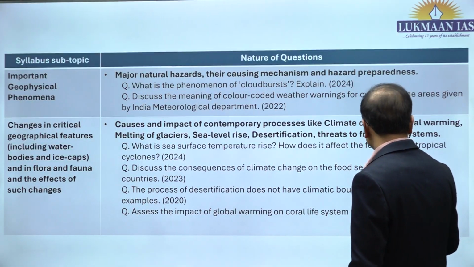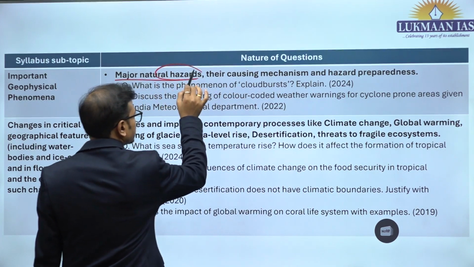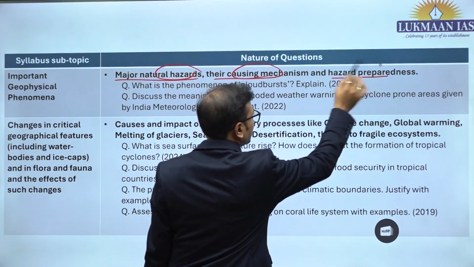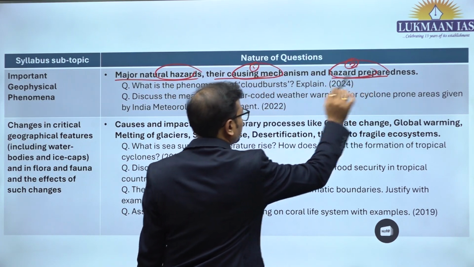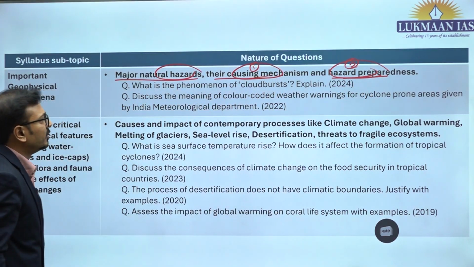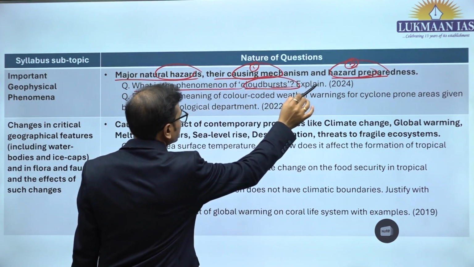Now, lastly, geophysical phenomena. Look at the question they are asking: major natural hazards, their causing mechanism and hazard preparedness. In the first part they will ask the causing mechanism, in the second part hazard preparedness. Generally, I am telling you. Or a direct question can be like, simply, explain the phenomenon of cloudburst.